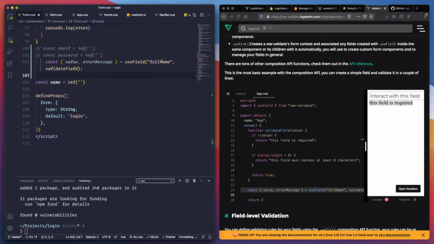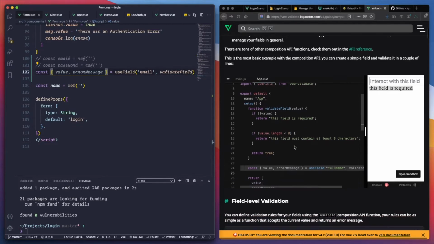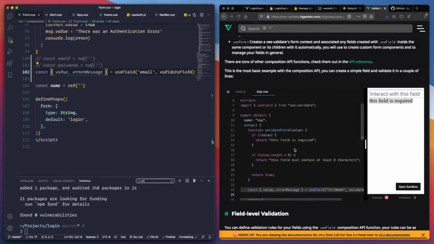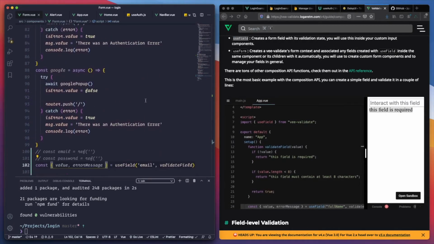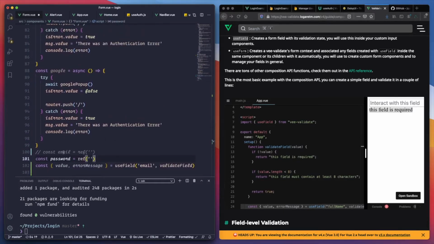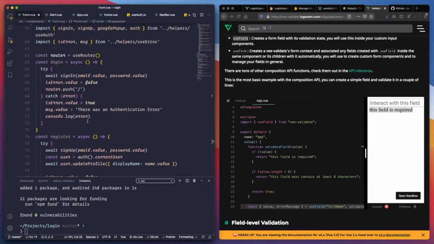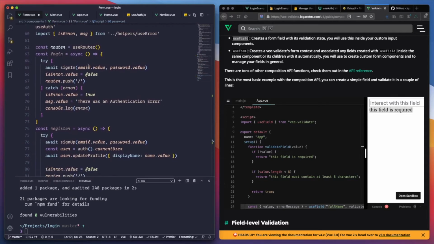Value, error message from useField full name, and let's call this one email, validate field. Let's keep the password one. Let's try to fix it. We can actually handle validating the email itself. So let's go to the email. It's this one. Oh wait, it's right here on the top.